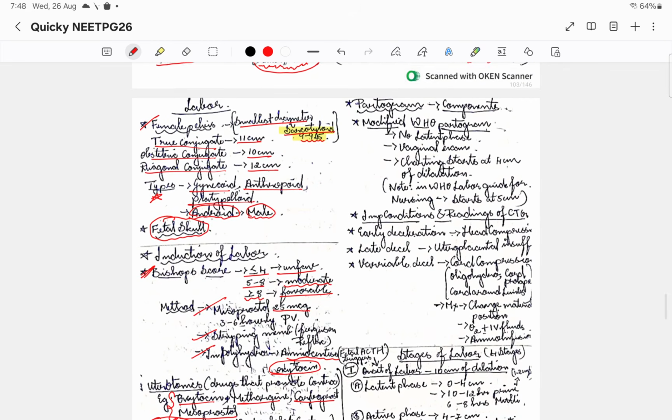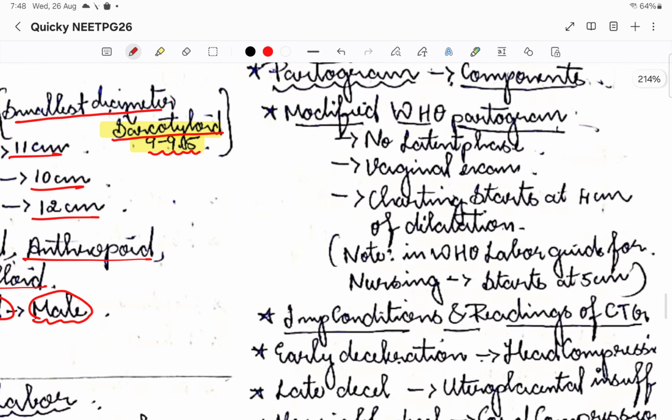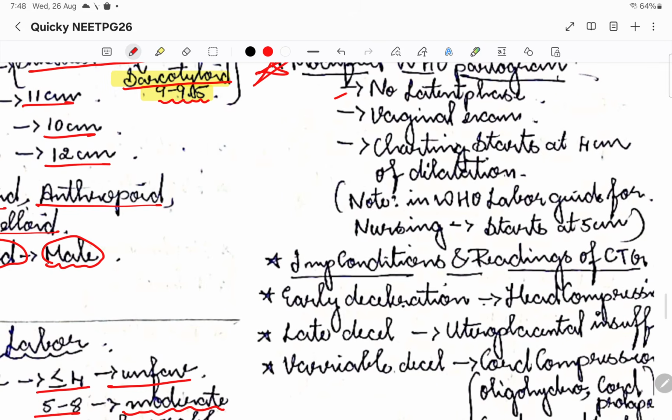Then coming to the partogram. You know that, right? The partogram is the charting that we do with respect to the labor progression that is going on. There is the modified WHO partogram, that is what we all should be aware of. There is no latent phase in the modified partogram. There are stages of labor, right? I'll explain it to you. So here there is no latent phase. Then vaginal examination is done. Then charting will start from 4 centimeter. So at 4 centimeter of cervical dilation, the charting will start.